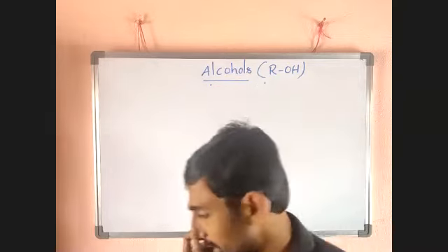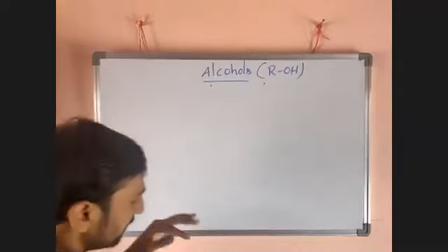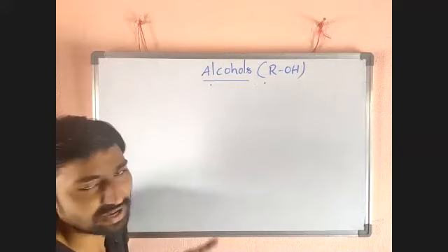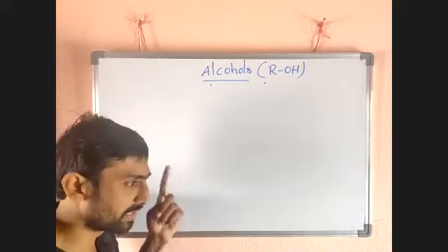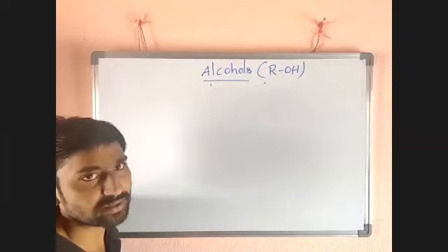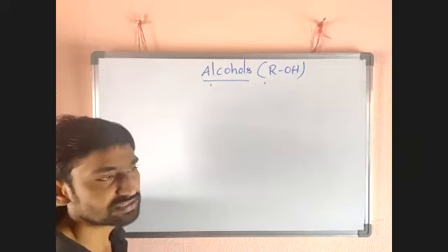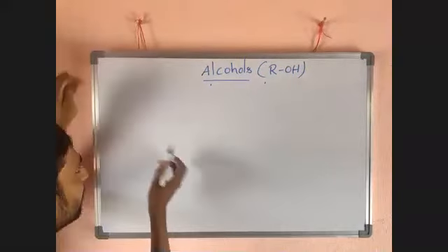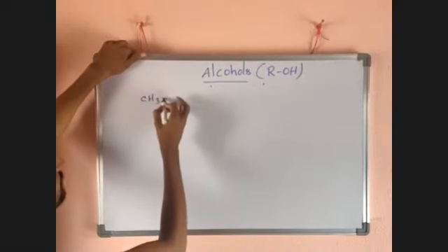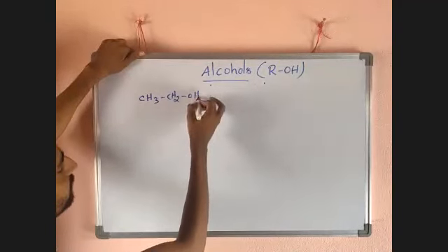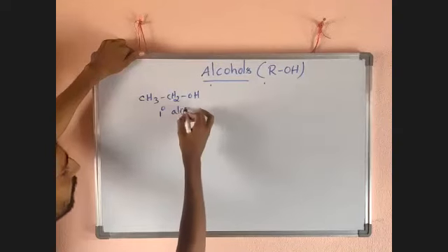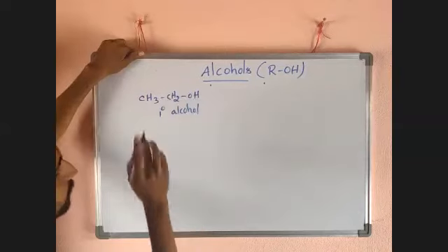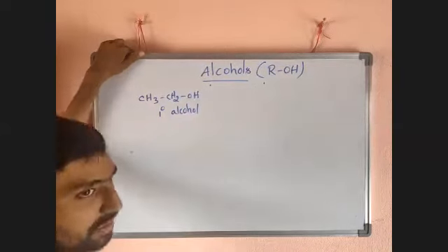Now the question is: what are primary alcohol, secondary alcohol and tertiary alcohol? It is very simple. Alcohol means OH in the place of halide. If the OH-bound carbon is linked with only one carbon, that is a primary alcohol. If linked with two carbons, secondary alcohol. If linked with three carbons, tertiary alcohol. Look here, I want to take different examples. CH3CH2OH. What is it? Primary alcohol. Why? Because the OH-bound carbon is linked with only one other carbon. That's why it is a primary alcohol.